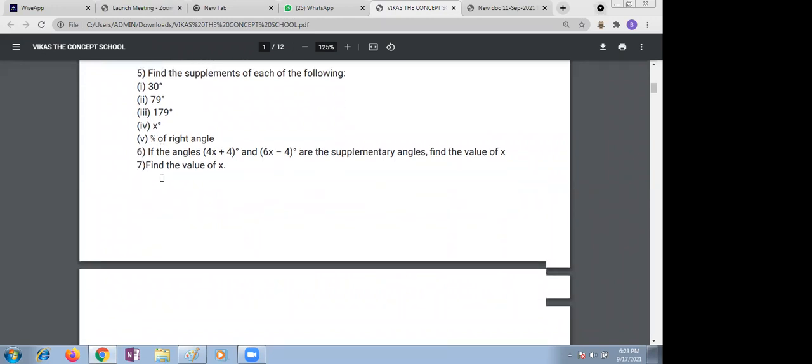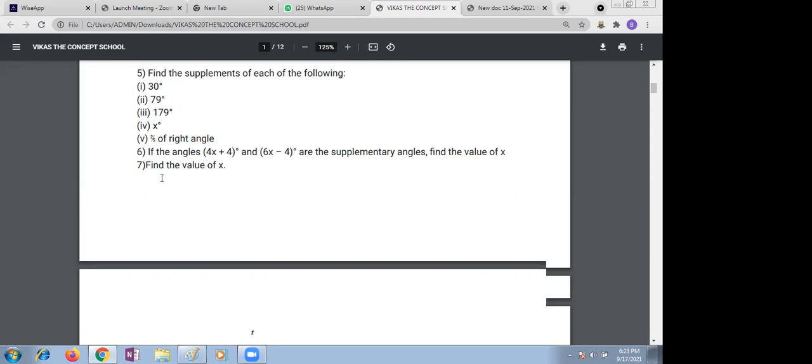Fourth one. What is the supplement of X? Ma'am, is it 180? No, it's not. Wait. Harini. Supplement of X. Ma'am, 180 minus x. Wonderful.